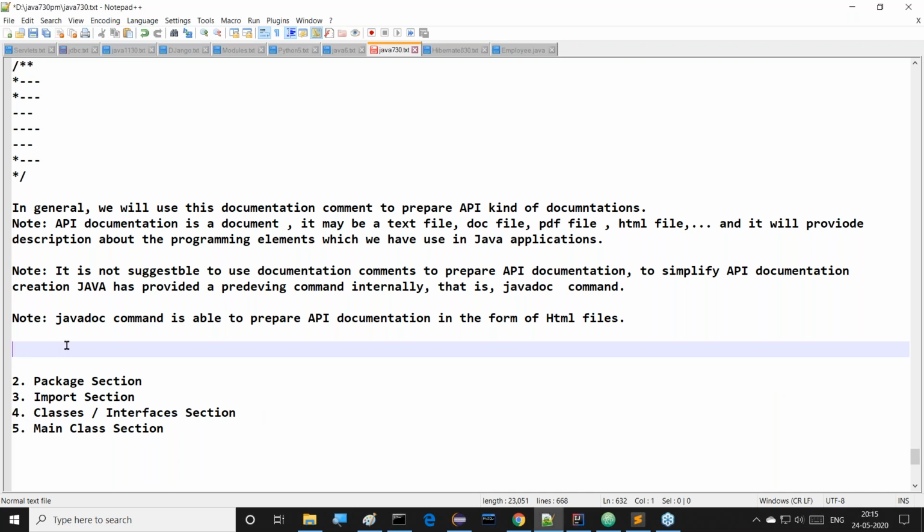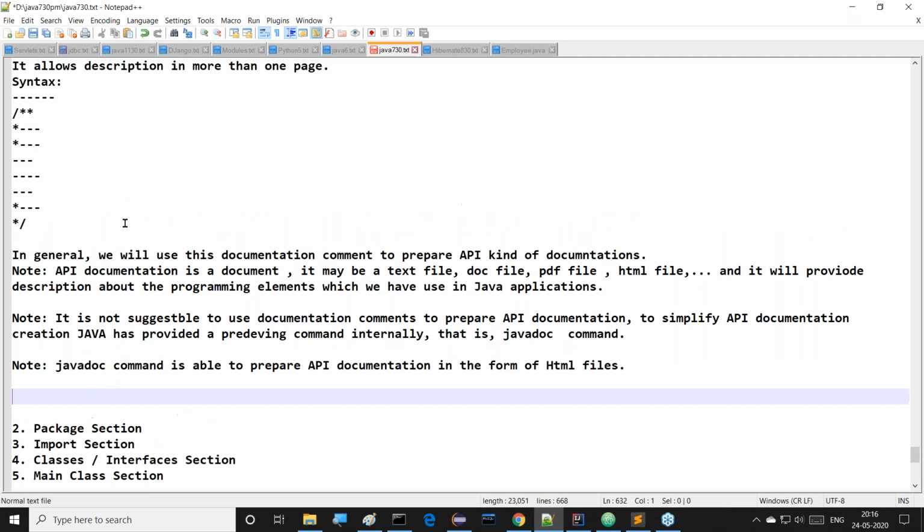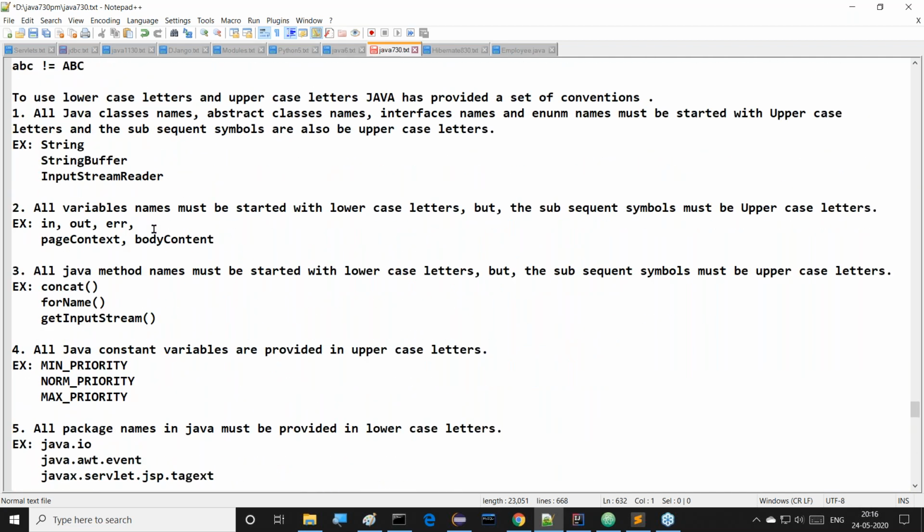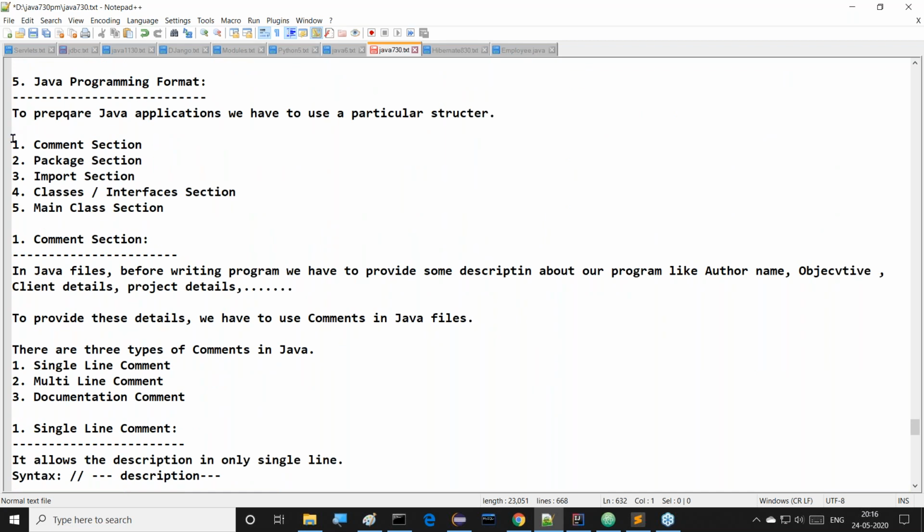After understanding these points, after completion of this content, what was the next topic here? All of you listen carefully. Before going on, let us understand what I have completed up to now. In the Java programming format, nearly 5 parts are available. 5 parts we have to prepare if we want to prepare all the content. Listen carefully.